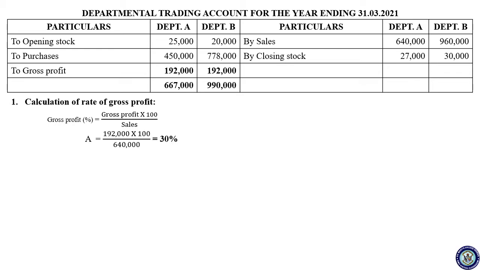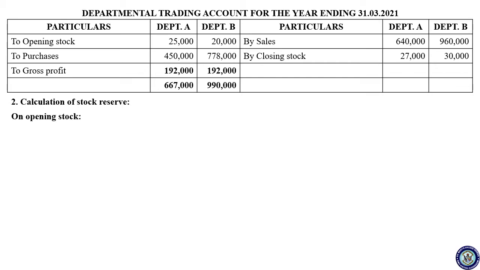So A, it is 1,92,000, that is gross profit, and the sale is 6,40,000 into 100, it comes to 30%. Department B, again the gross profit is 1,92,000, same as department A. The sale is 9,60,000 into 100, you will get 20%. So this is the rate of gross profit of department A and B.